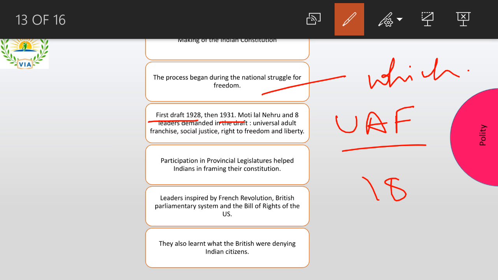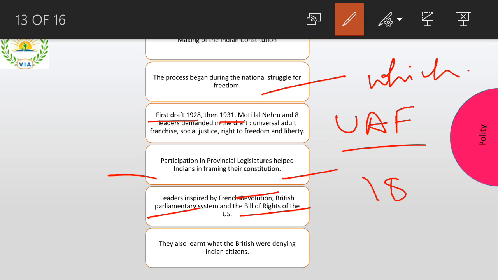Now, the participation of provincial legislatures helped Indians in framing their constitution, right? We know that when the British government was in power, some people were given some rights. So that also helped us make the Indian constitution. Leaders were inspired by the French Revolution, the British parliamentary system, and the Bill of Rights of the US. So our constitution is not based on one constitution.